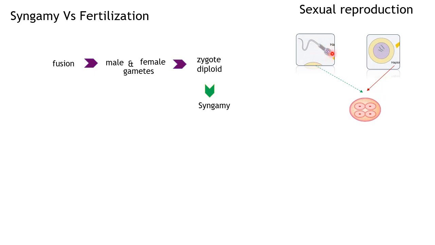When it fuses with this female sedentary, or sessile, cell, these 23 chromosomes will be delivered to this sessile egg, which is highly nutritious. These 23 chromosomes will be delivered through a process known as fertilization.